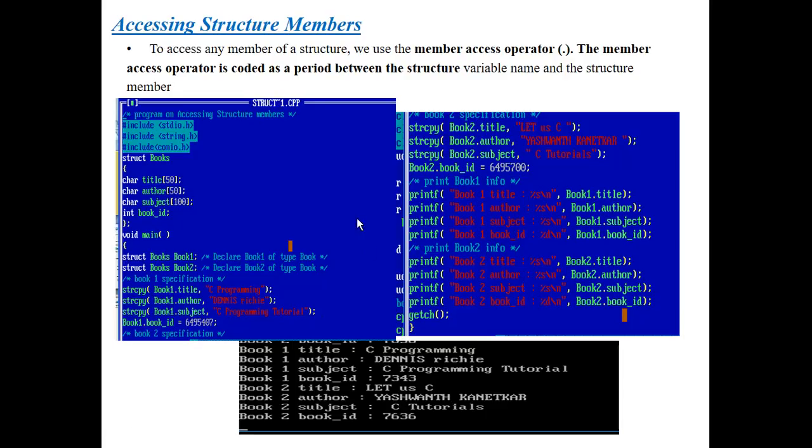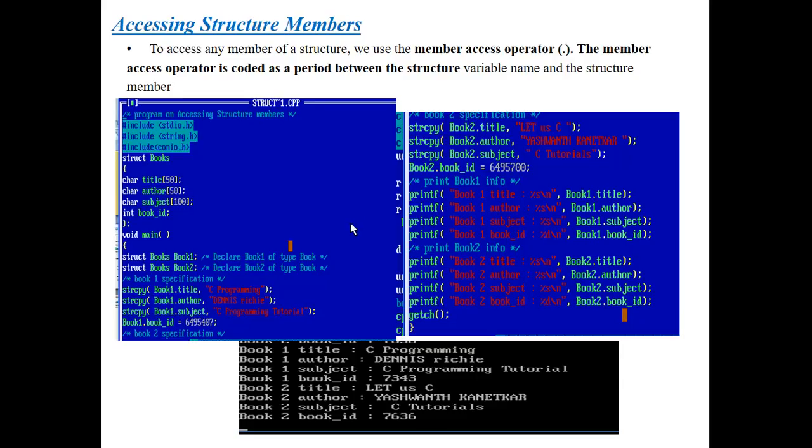So as soon as declaring and defining the structure members are done, how can we call them? By using the member access operator, we can call the data items of different types of structures in our program in this way. So this is the program on accessing structure members. As soon as I compile and run the program, I got this output.